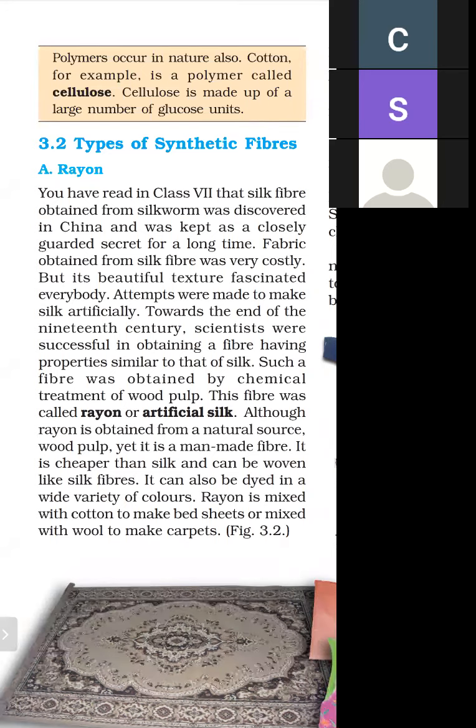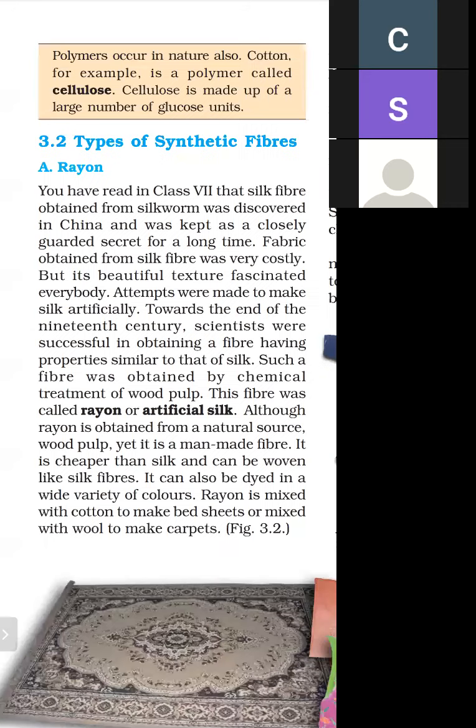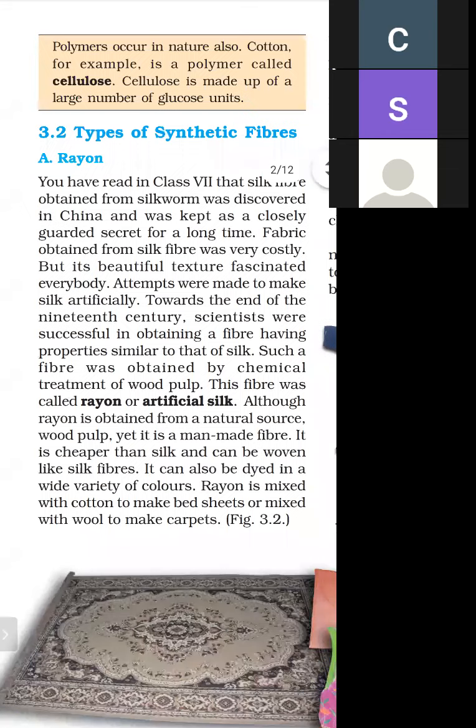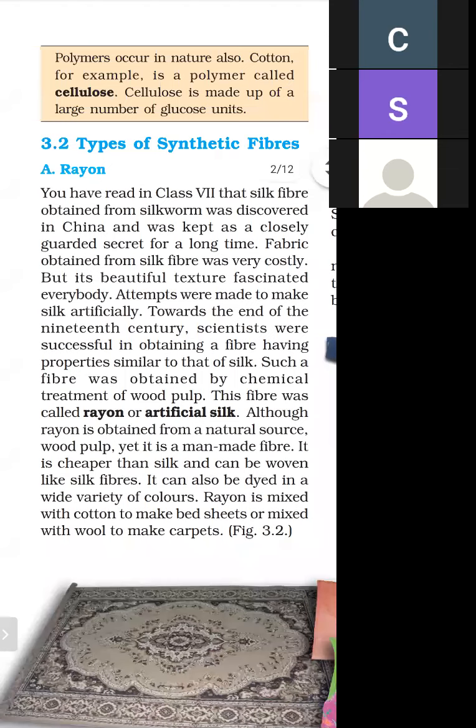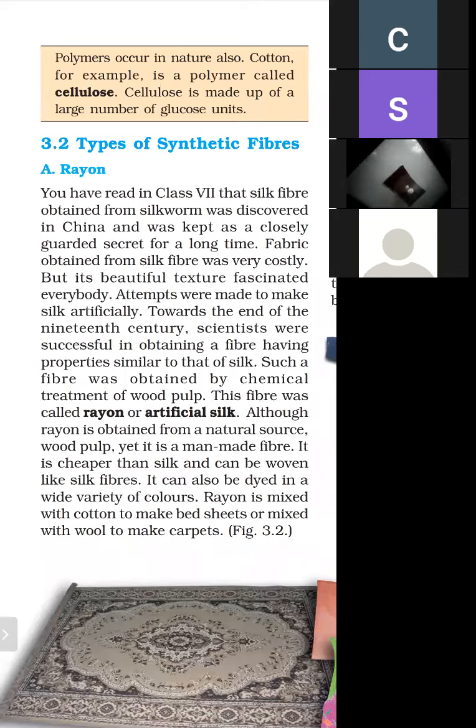As we know, how is rayon obtained? Rayon is obtained from wood, and wood is a natural substance, but it is also a man-made fiber. So it is also called artificial fiber. It is cheaper than silk and can be woven like silk fiber, and it can be dyed in a wide variety of colors. And rayon is mixed with cotton to make bed sheets or mixed with wool to make carpets.